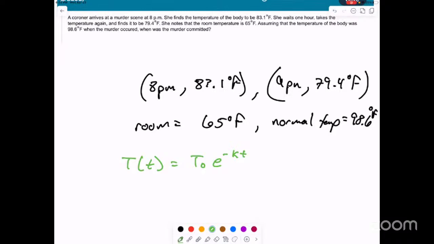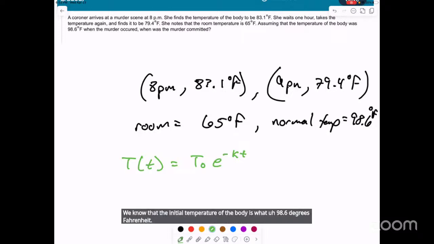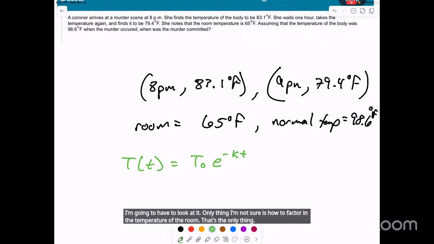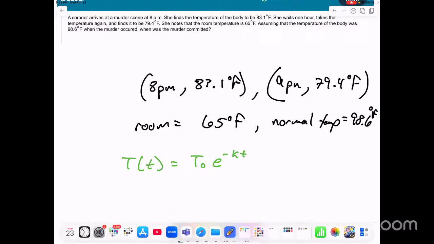We know that the initial temperature of the body is 98.6 degrees Fahrenheit. We don't know the time. I'm going to have to look at it. The only thing I'm not sure is how to factor in the temperature of the room. That's the only thing that I'm spending time on.